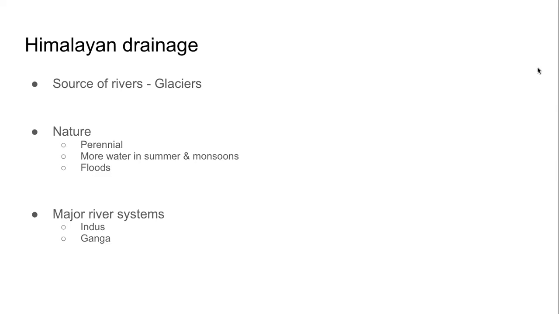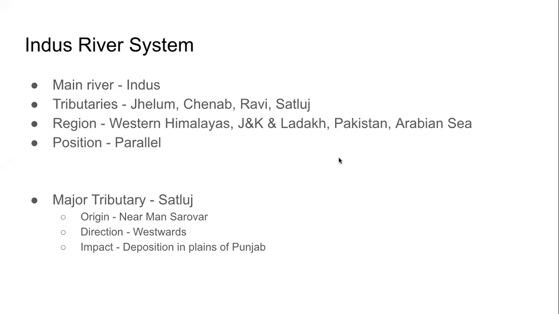And clearly, the major river systems in this Himalayan drainage are the Ganga river system and the Indus river system. In the Indus river system, of course, the main river is the Indus river. It has 4 main tributaries: Jhelum, Chenab, Ravi, Satluj.